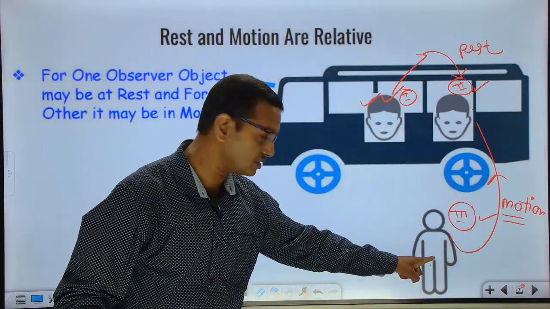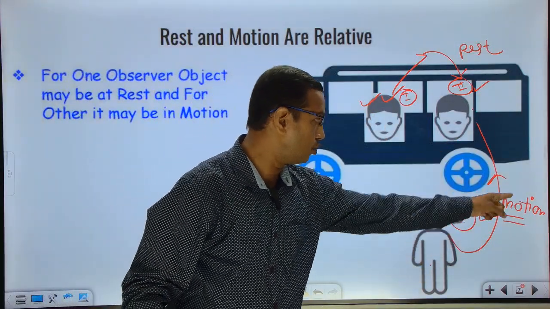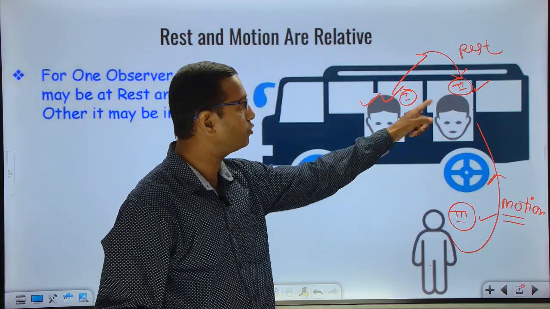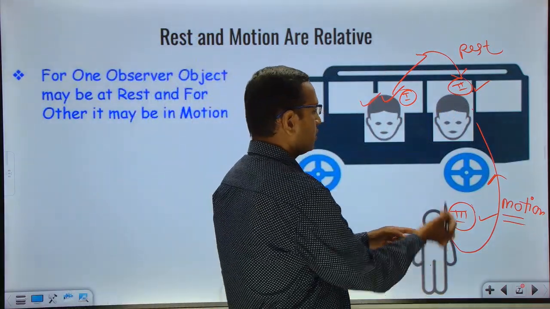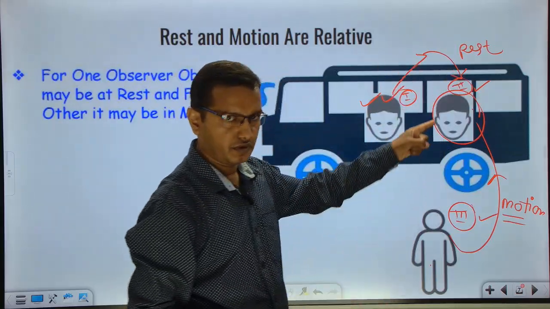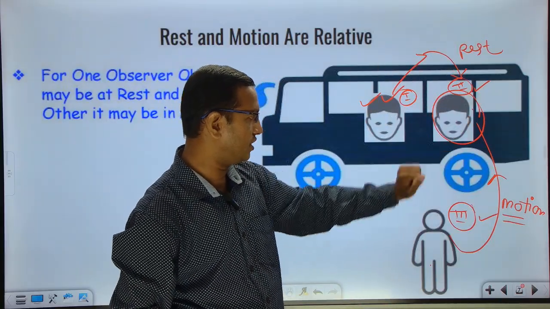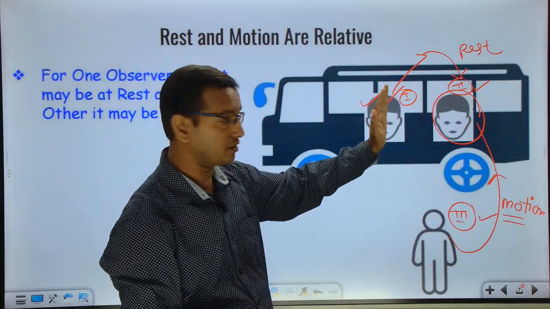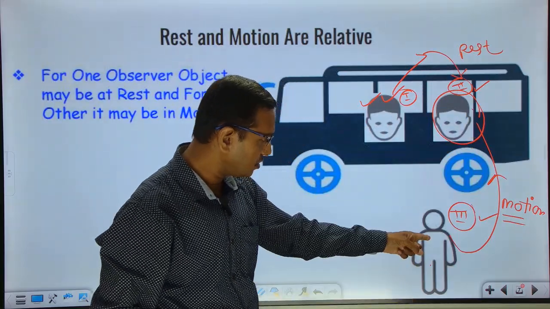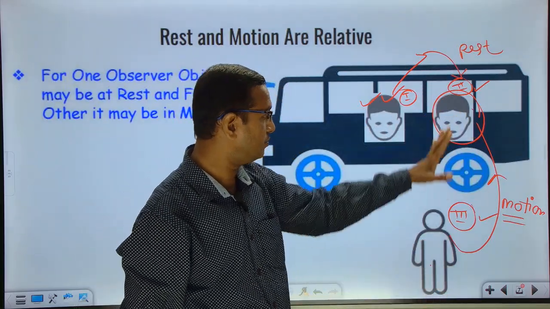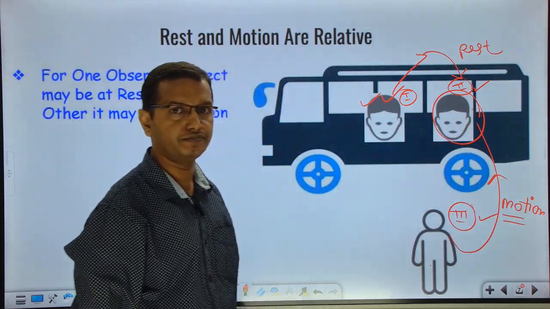If the observer is standing on the road, it is in motion. For the observer sitting beside him, it is at rest. So remember, the person, person number 2, is the same, but the first person observing sees that it is at rest. The third person observing the second person sees that he is in motion.